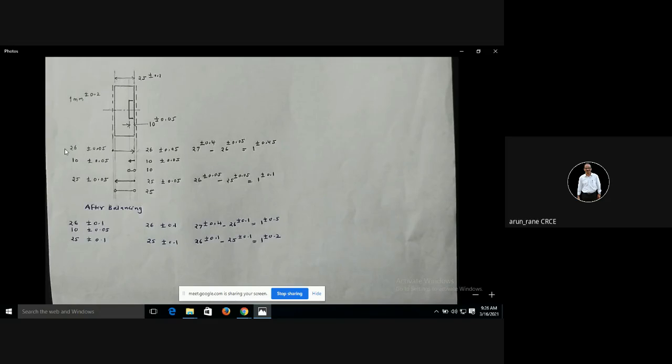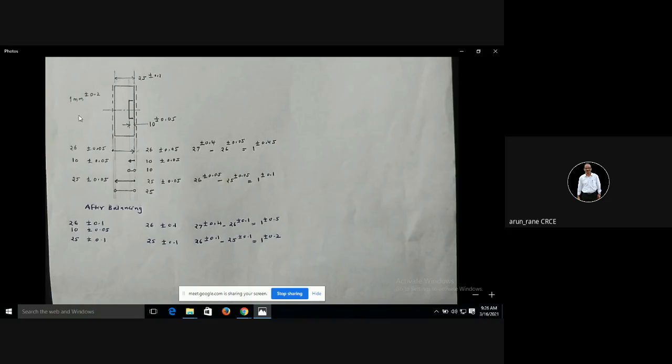Then the third column will be your working dimension, what dimension you want. And the next column will be working tolerance. That is what tolerance you are going to get in that machine.